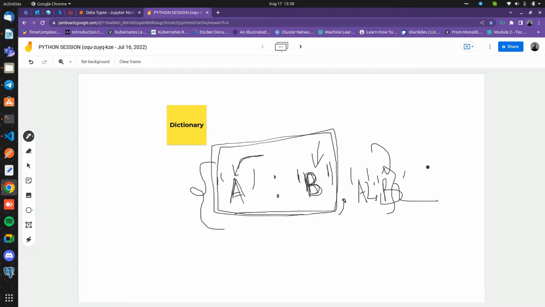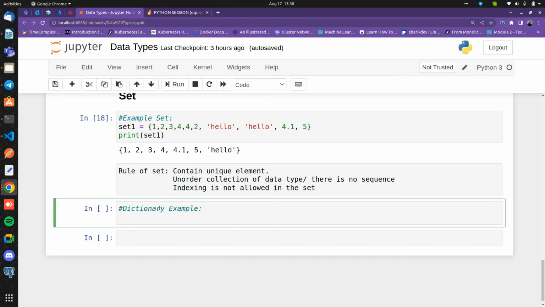For example, I can show you here in the example. Let's say my first key is name, with the value Hari. The second key is age, which is 20.